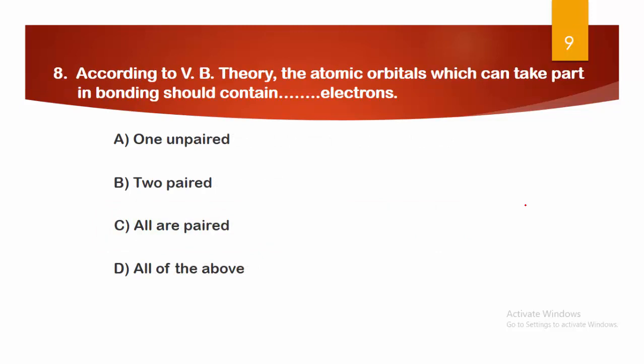According to the valence bond theory, the atomic orbitals which can take part in bonding should contain dash of electrons. A. one unpaired electron, B. two paired electrons, C. all paired electrons, and D. all of the above. So the right answer to this question is option A. At least one unpaired electron in an atomic orbital is needed, then and only then can it take part in bonding.